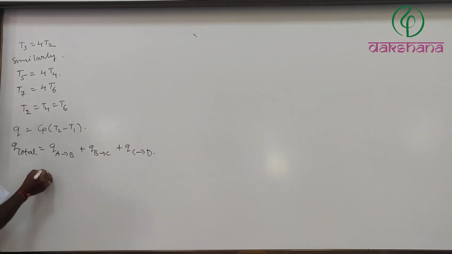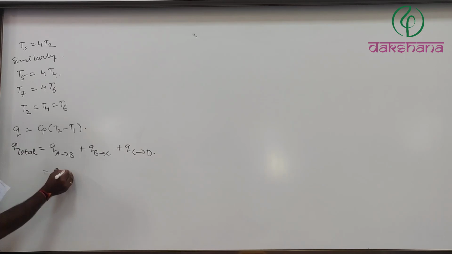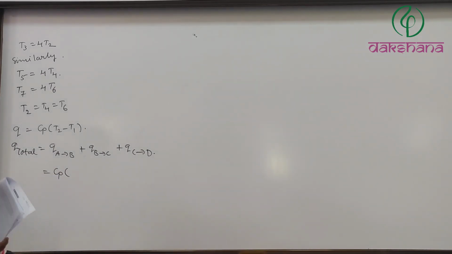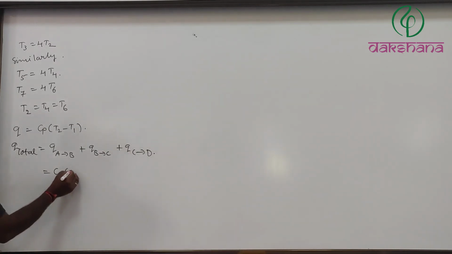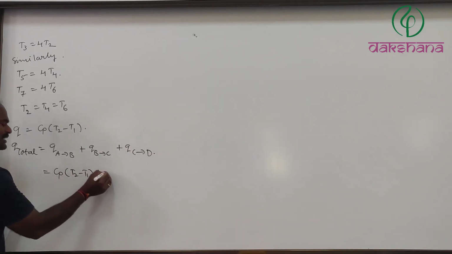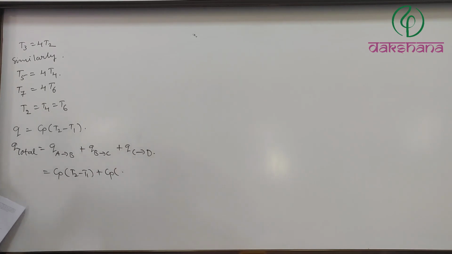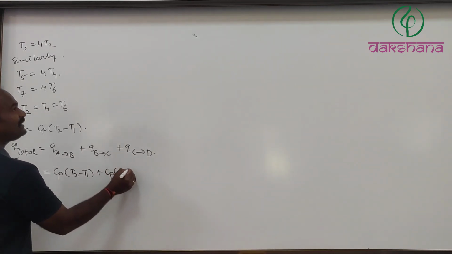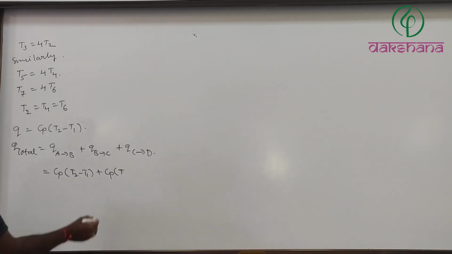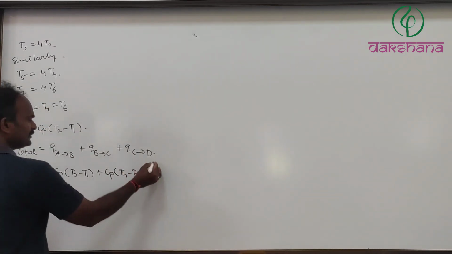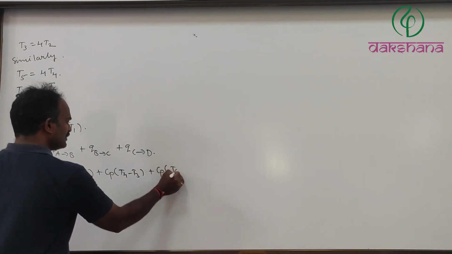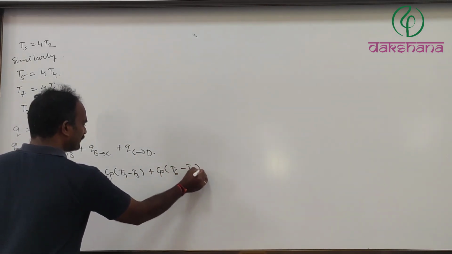If we add all these, now it is going to be Cp into, what is that temperature? That is going to be T2 minus T1, plus Cp into T4 minus T3, plus Cp into T6 minus T5.